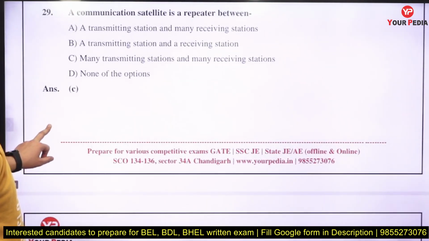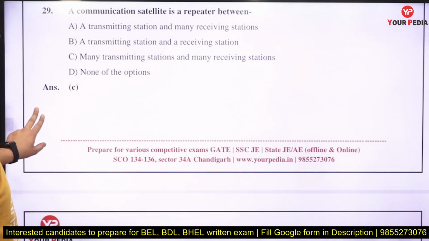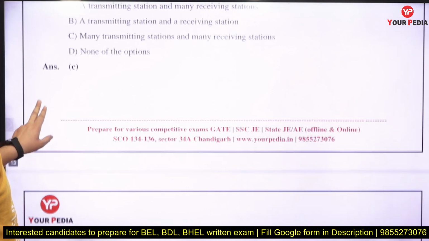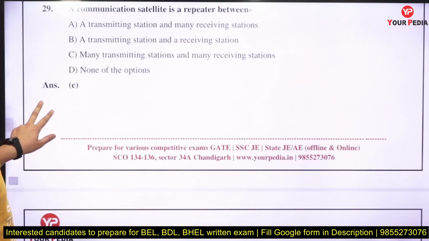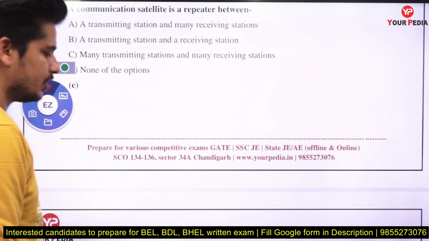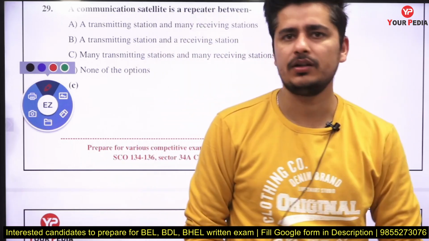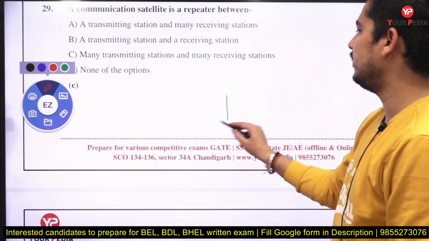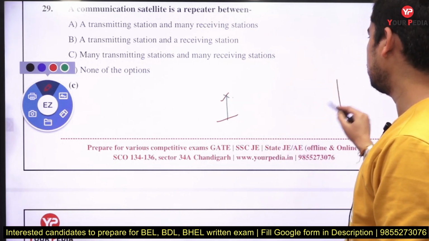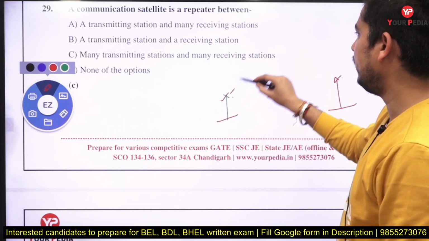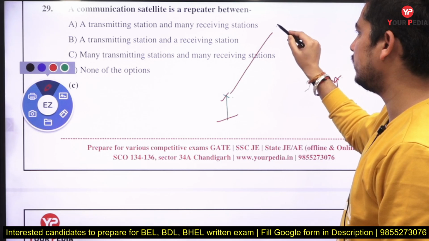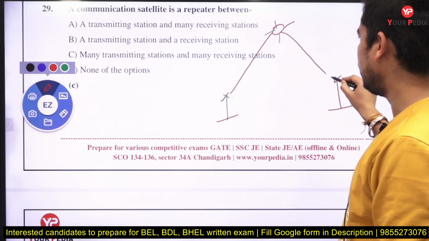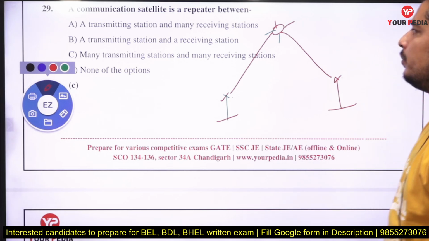A communication satellite is the repeater between. If you see that video, I already uploaded the video about the satellite communication. I think it is available on the panel, you can check it there. This is the transmitter here, this is the receiver here, and whenever we transmit a signal from transmitter to the receiver, this is your satellite here. So the satellite will work like a repeater, right?